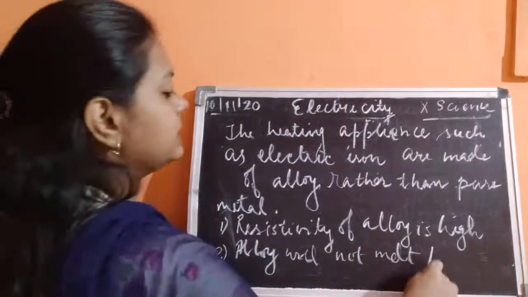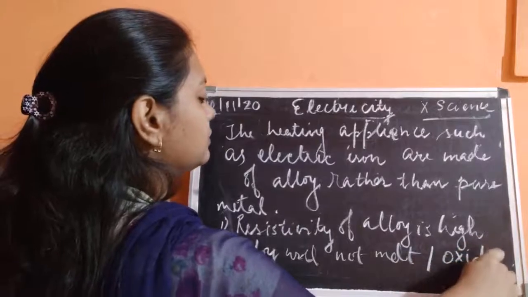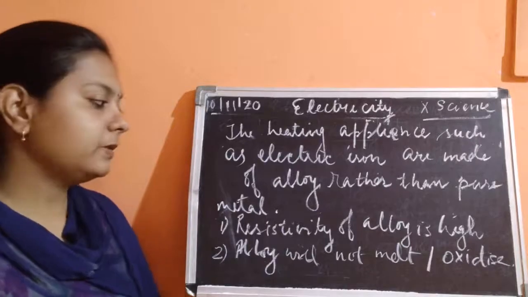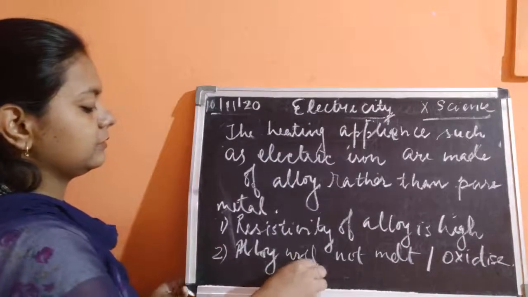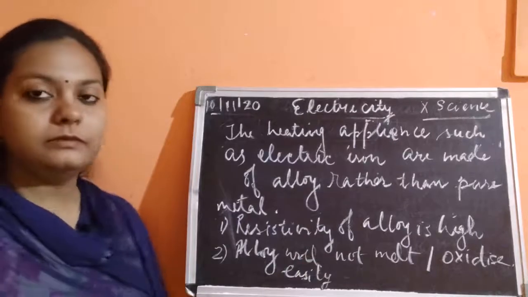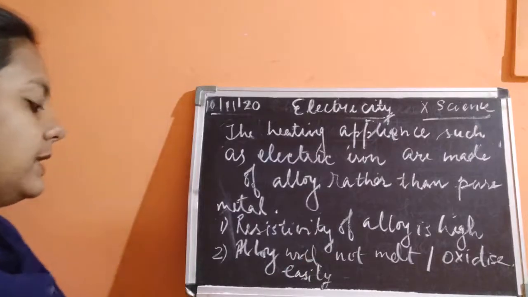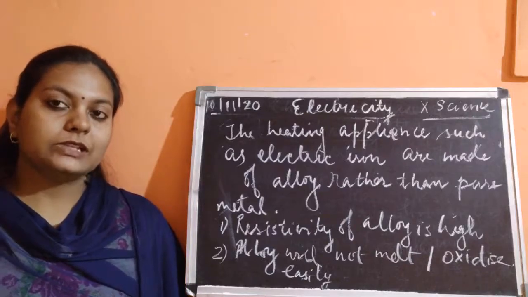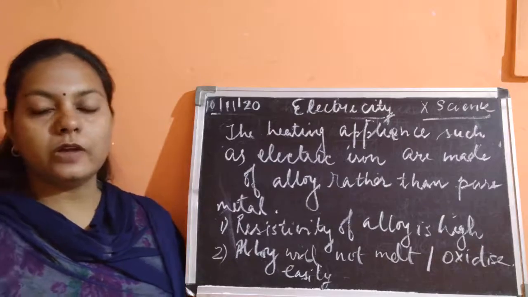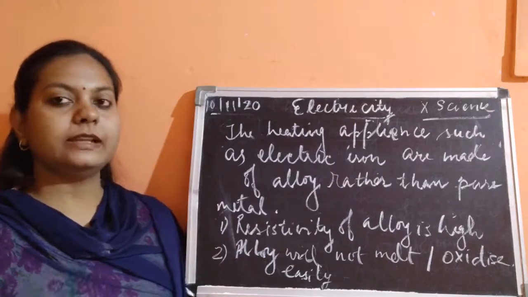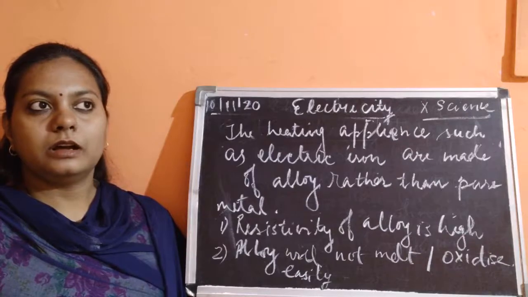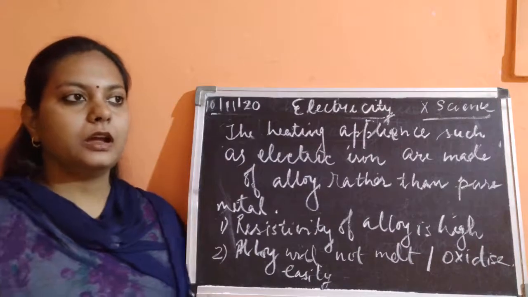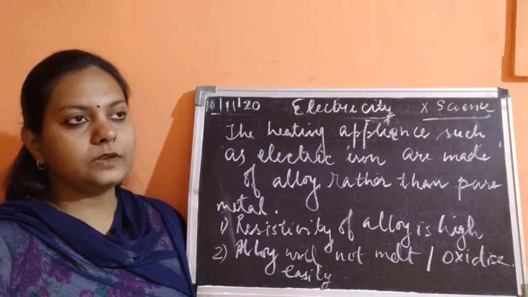ठीक है, या फिर ऑक्सीडाइज इजिली नहीं हो जाते हैं. They will not be oxidized easily. So they will not be oxidized easily. Fine. So alloys will not oxidize easily, means at high temperature also the alloy is going to work. This alloy will be working very properly, because the resistivity of these alloys is very high.